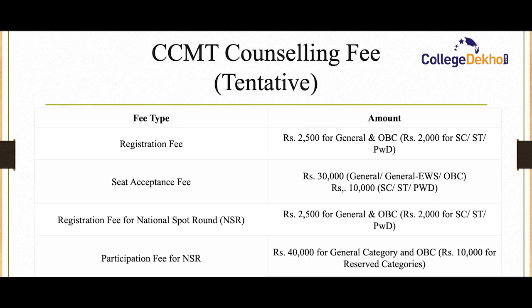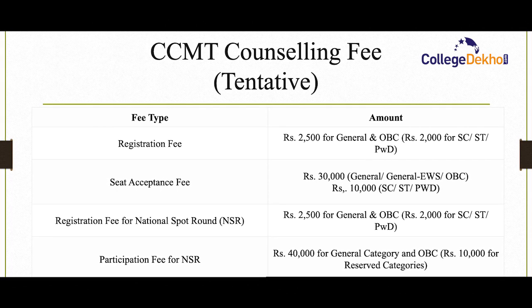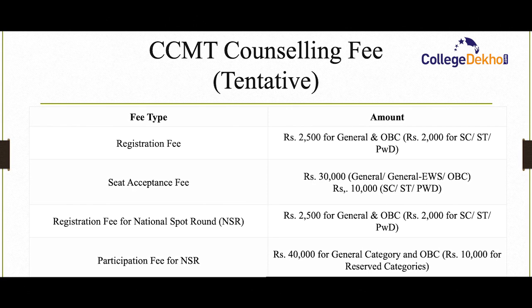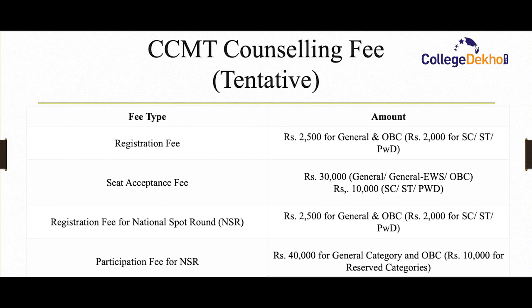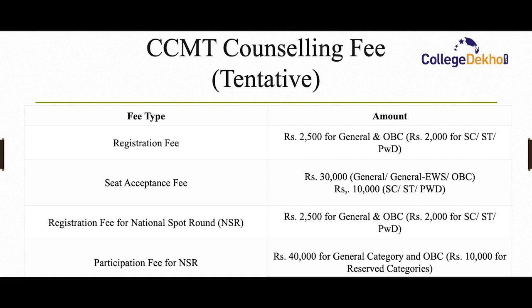Then the registration fee for the national spot round. If you did not get a seat in CCMT or did not accept a seat in CCMT counseling, you can take part in national spot round counseling as well. The registration fee is rupees 2,500 for general and OBC, and for SC, ST and PWD it's 2,000. For the NSR round you need to pay a participation fee of rupees 40,000 for general category and OBC and 10,000 for reserved category. This is the tentative fee structure of CCMT counseling.